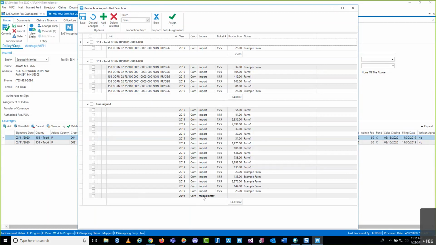The difference is instead of the source being that we imported a spreadsheet, this one's going to be manual entry. But everything else will be exactly the same, with the exception of I would need to key in that production. Once that's done, you would still then need to assign a unit, just like you would need to assign a unit for any of the production lines that you imported.